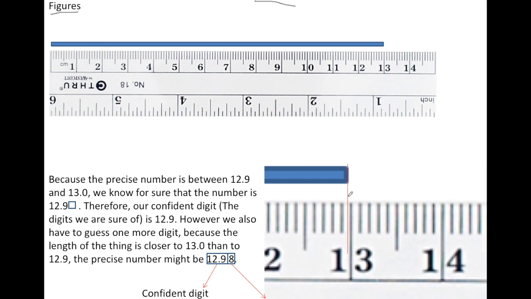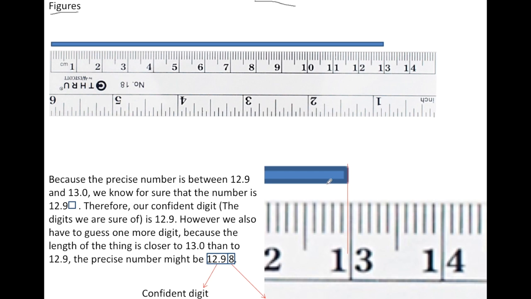In physics, at least our physics teacher tells us that basically we can only approximate. And in physics, in this case, we do not measure, for example, 12.98. But in chemistry, apparently we do.